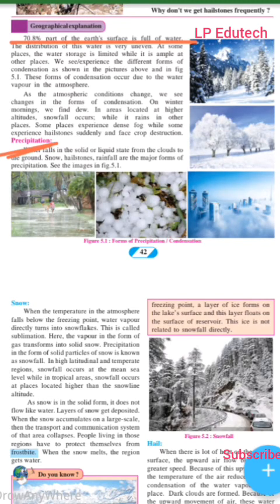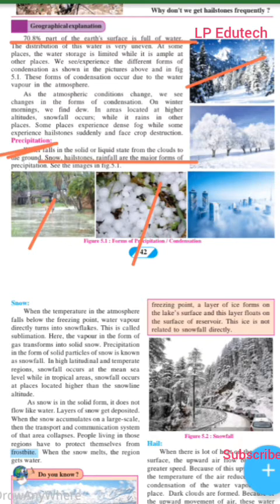Precipitation. The water falls in the solid or liquid state from the clouds to the ground. Snow, hailstone, rainfall are the major forms of precipitation. So snow, hailstorm and rainfall, these are the major forms of precipitation. You can see the figure which is already shown to you.